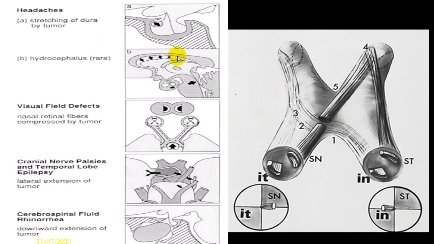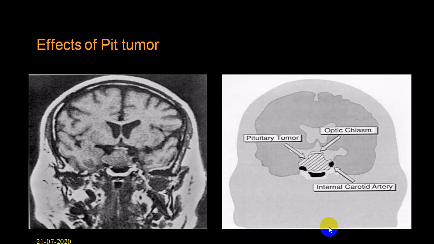So depending upon the compression, the tumor will produce stretching of the dura mater. It can produce compression at the foramen of Monro, producing hydrocephalus, third ventricle compression, compression of the optic chiasma with visual field defects, and compression of the surrounding structures of the pituitary fossa, that is the cavernous sinus, and then it will start producing cranial nerve palsy and destruction of the floor of the sella, with cerebrospinal fluid rhinorrhea. So you can remember this particular picture.